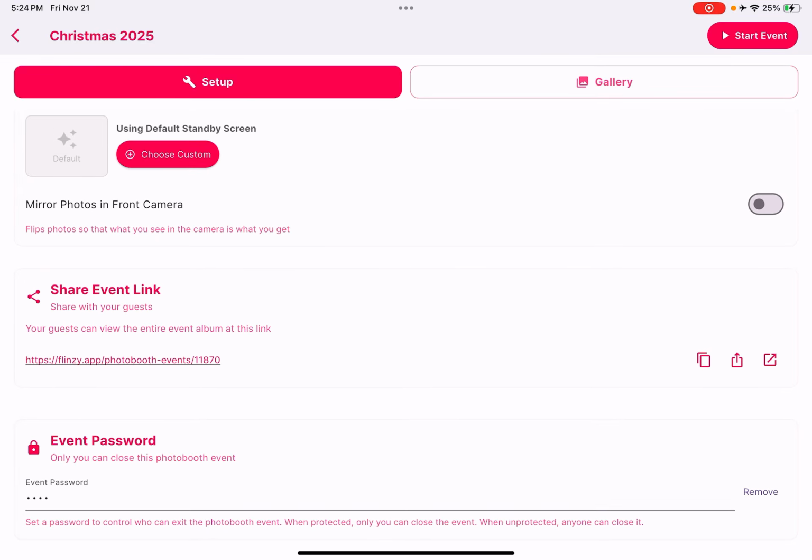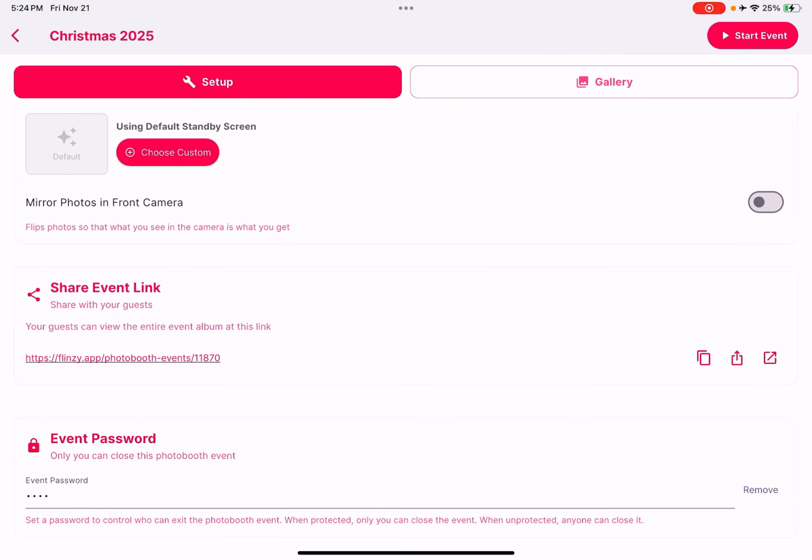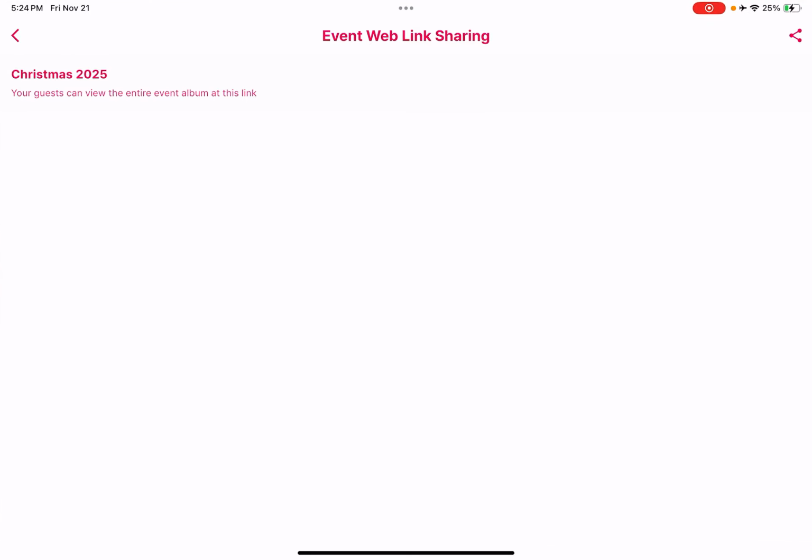And the share event link is a feature that is actually liked by our users a lot. What this does is every photo you take in this event will be stored in your gallery as well as in this web link URL. So during your event, every photo taken for your event will be shown on this website.